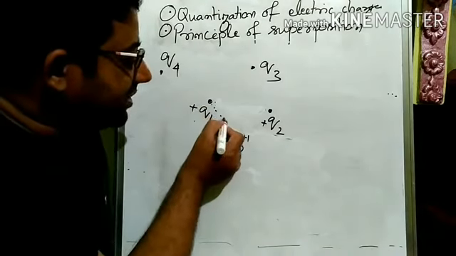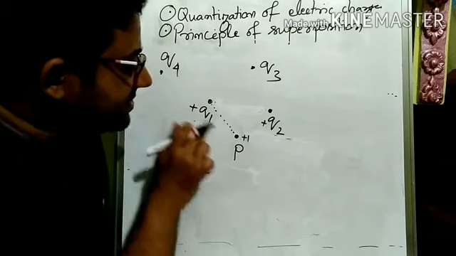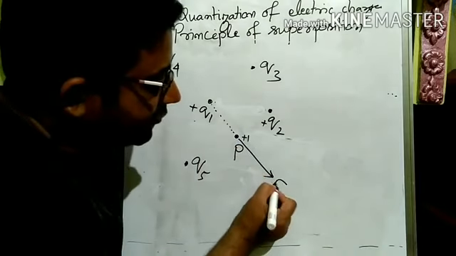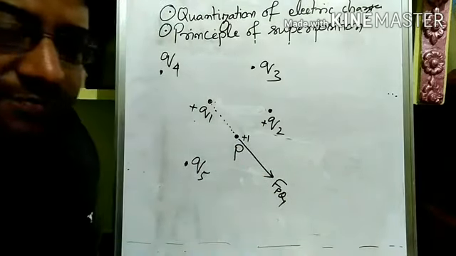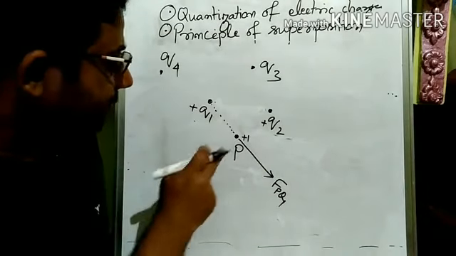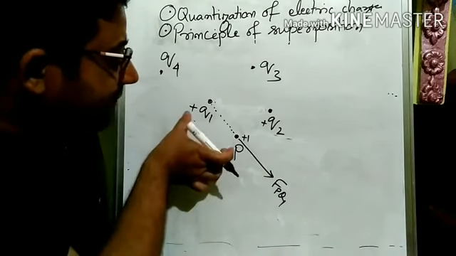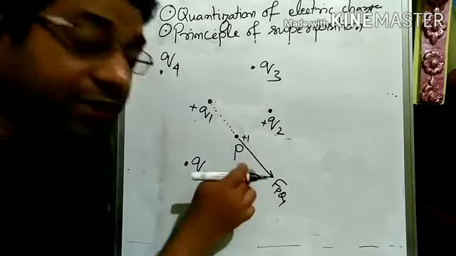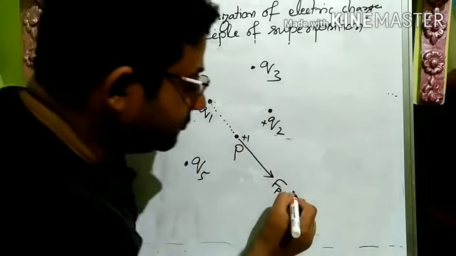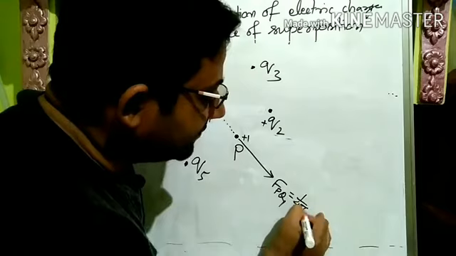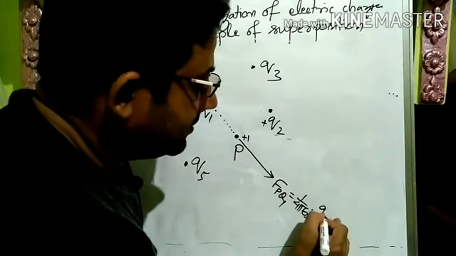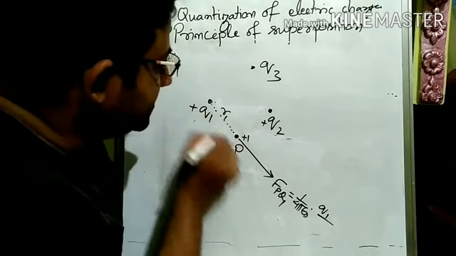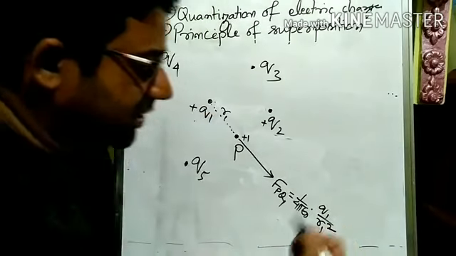So if I join Q1, this is plus and this is plus, so it will be repulsive in nature, right? This will be the force on P due to Q1, yes or no? Then what is the force on P due to Q2? If only Q1 was there, this is the force that we understood from Coulomb's law, and we can calculate the magnitude of that also, and that is equal to 1 by 4 pi epsilon naught Q1 multiplied by 1 by distance between them whole square. Let us say this R1 is the distance between Q1 and P, so R1 square.